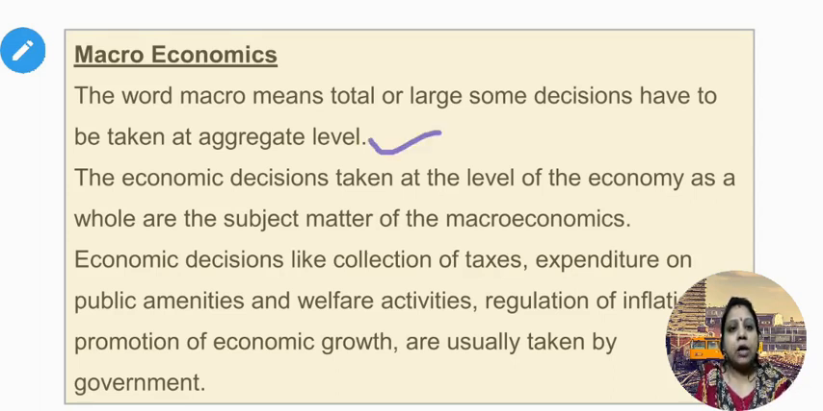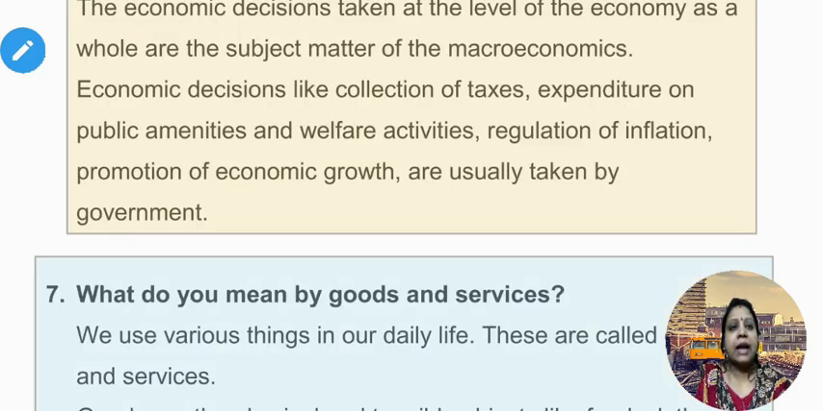The economic decisions taken at the level of the economy as a whole are the subject matter of macroeconomics. Economic decisions like collection of taxes, expenditure on public communities and welfare activities, regulation of inflation, promotion of economic growth are usually taken by government.